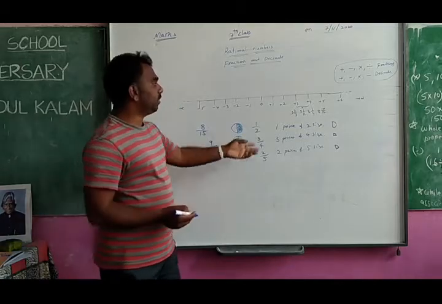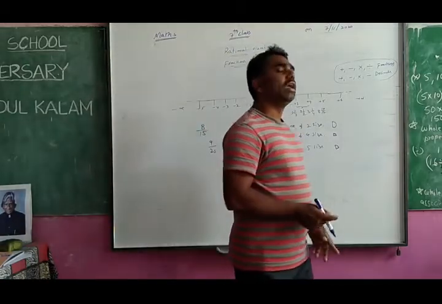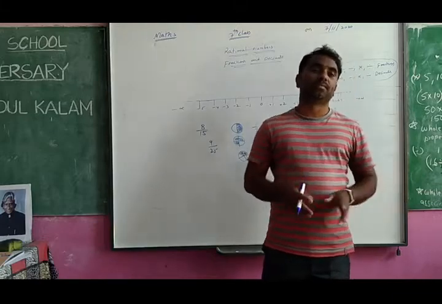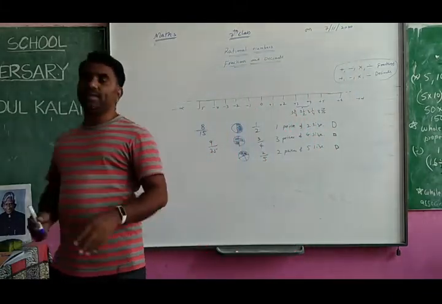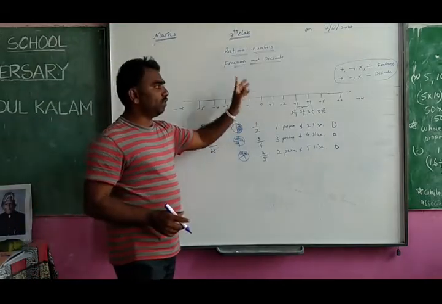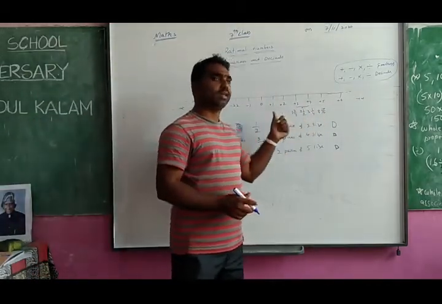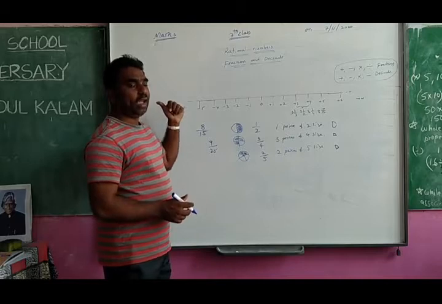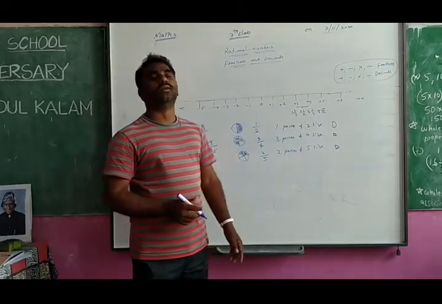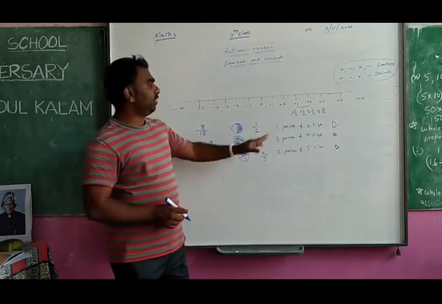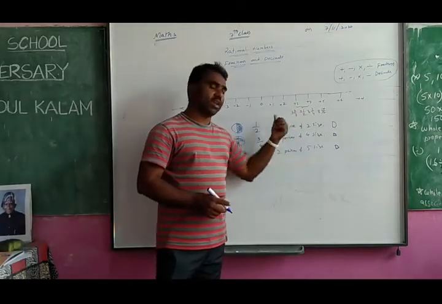That's why, how many numbers will come in between every two numbers? Infinite numbers will come. So from this you can understand that on the number line, numbers are infinite to the right side, infinite to the left side, and infinite in between any two numbers also. Okay? In between all the integers, what are there specially?